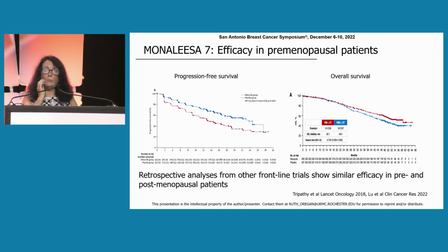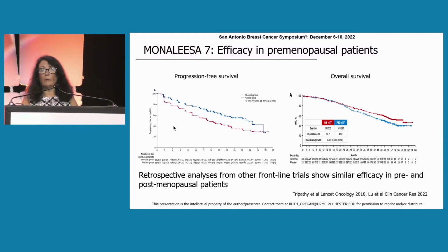Deb mentioned MONALEESA-7, which I think was an important trial because this is only the second randomized trial that's been done in pre- and perimenopausal women with ER-positive metastatic breast cancer. As you recall, patients received endocrine therapy with either a non-steroidal aromatase inhibitor or tamoxifen with goserelin, and then were randomized to ribociclib or not.